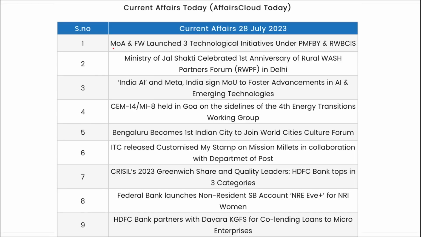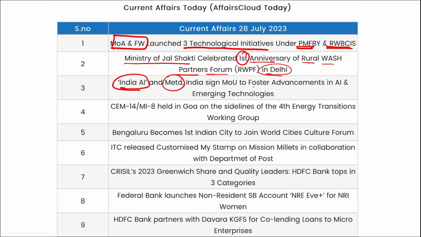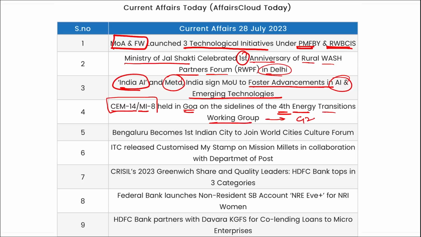So now the session has been completed. Now let's go for a quick revision. Ministry of Agriculture and Farmers Welfare launched 3 technological initiatives under Pradhan Mantri Fasal Bima Yojana and RWBCIS. Ministry of Jal Shakti celebrated the first anniversary of Rural Wash Partners Forum in Delhi. AI India and Meta signed an MOU to foster advancement in AI and emerging technologies. CME 14 and MI 8 were held in Goa, along with the 4th Energy Transition Working Group meeting under the presidency of India of G20.